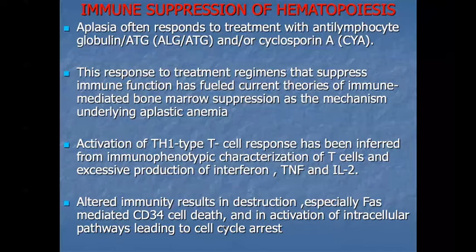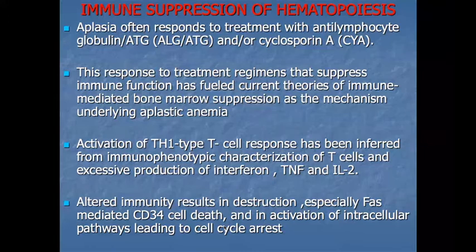This response to a treatment regime that suppresses immune function has fueled current theories of immune-mediated bone marrow suppression as the mechanism underlying aplastic anemia. That is the best theory, the best supported and explained theory, for the cause of aplastic anemia.